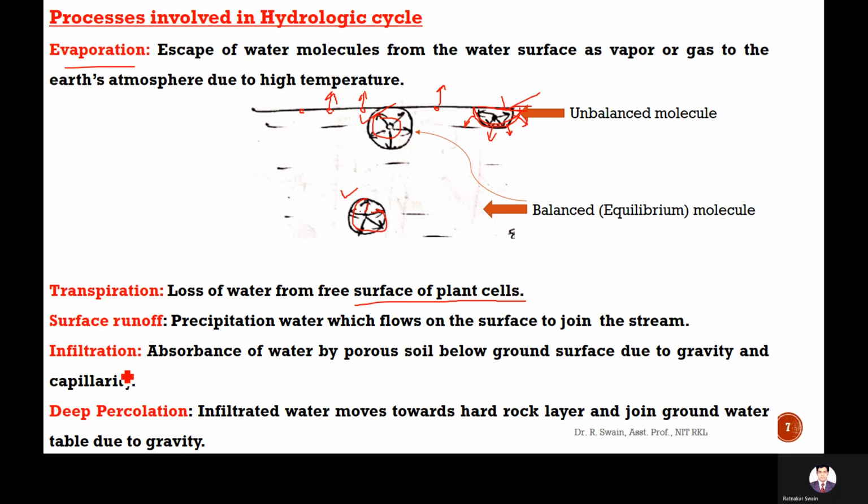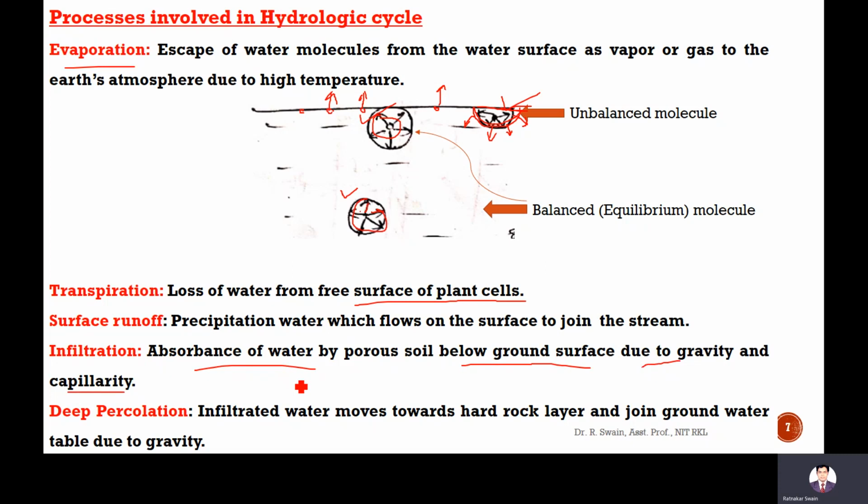Infiltration is the absorbance of water by porous soil below the ground surface due to gravity and capillarity. Due to gravity, some water flows into the ground, and due to capillarity, some water is also absorbed by the soil. So the total absorbed water is called infiltration.